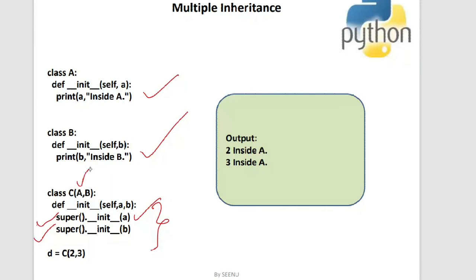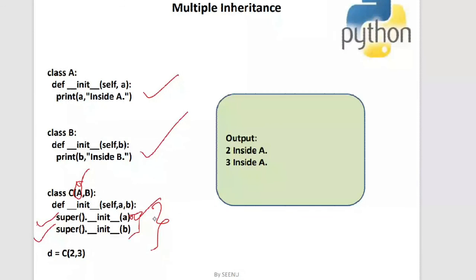Okay, so when I say super init and pass some arguments, only the superclass A will be called. So here you can see in the output I have given two super calls, but in these two super calls only A is called.